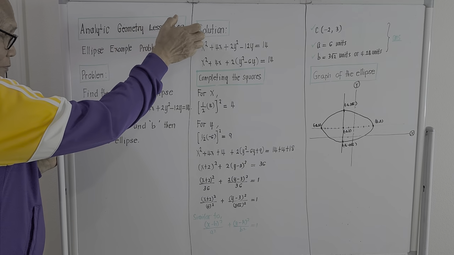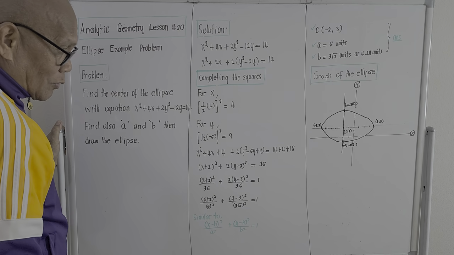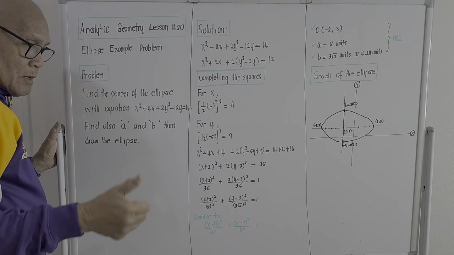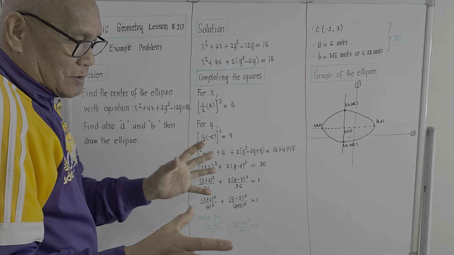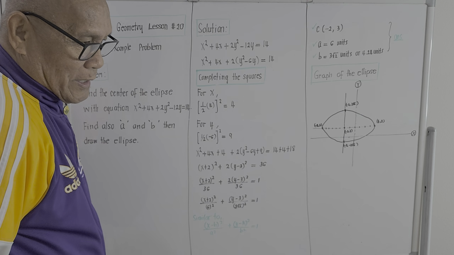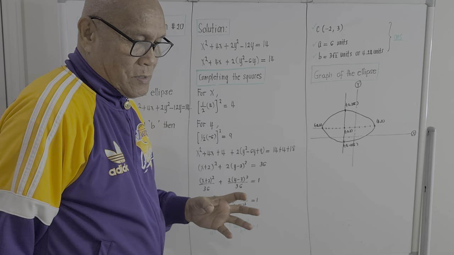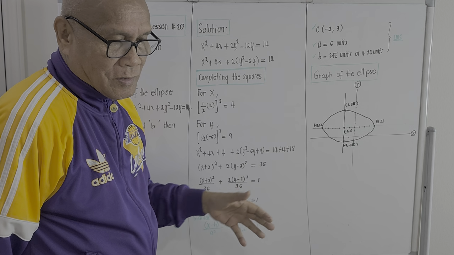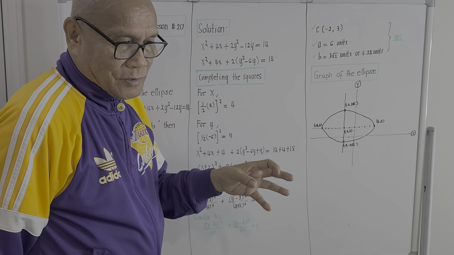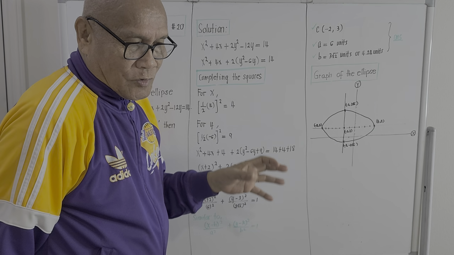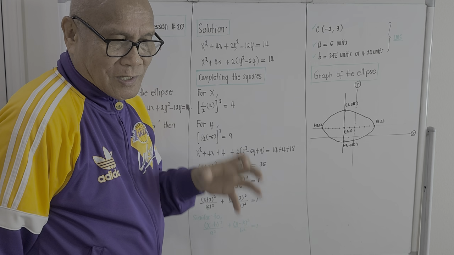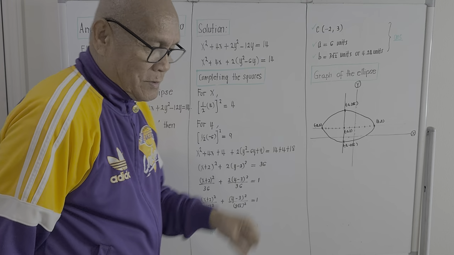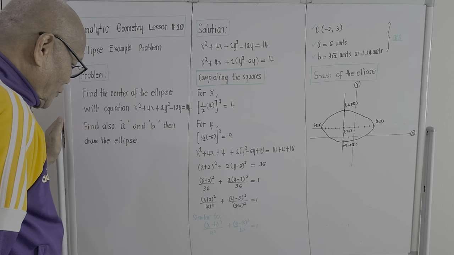Analytic geometry lesson number 20, and the title of the topic will be Ellipse example problem. For the last two sessions under analytic geometry, I have discussed the concepts of ellipse with center at 0, 0, or ellipse with center at HK. So for this morning, I will be discussing an example problem illustrating those concepts. Okay, I will try to give you the problem.